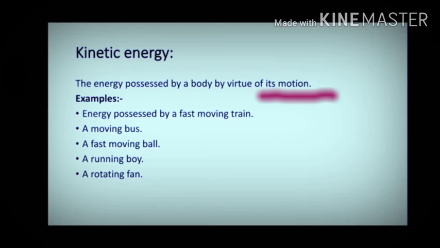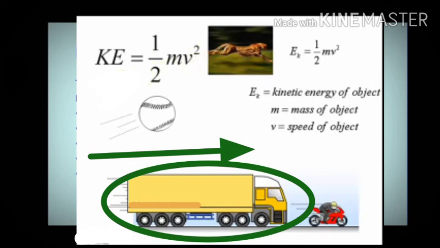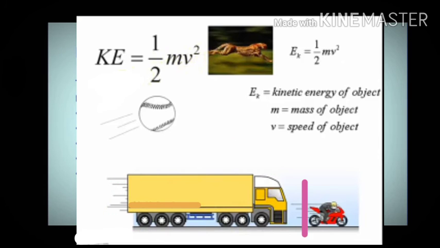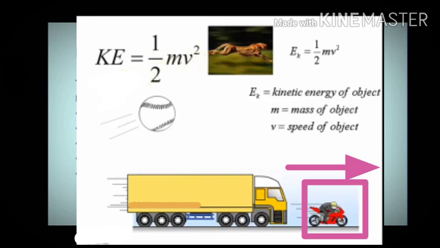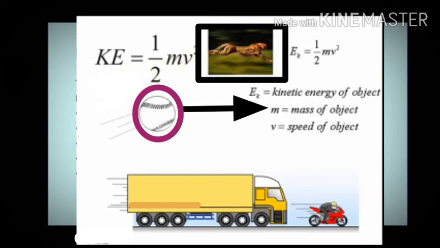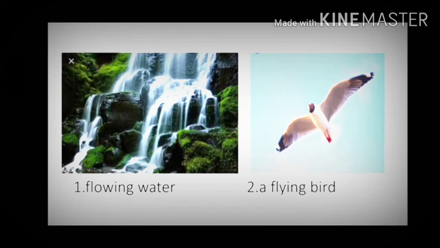Let us look at some of the examples. Number 1, the energy possessed by this moving truck. Since this is moving, it possesses some energy and that energy is kinetic energy. Example number 2 is this bike. This bike is moving on the road and it is possessing energy and that is kinetic energy. Example number 3 is this fast moving ball and this fast moving leopard. Both are in motion and hence they possess some kinetic energy. Similarly, this flowing water as well as this flying bird, both are in motion and hence possess kinetic energy.